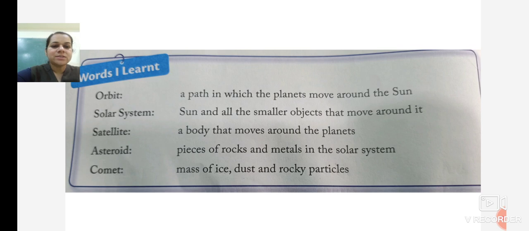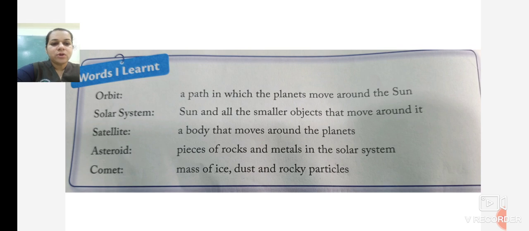What is a solar system? The solar system consists of the sun and all the other smaller objects like planets, natural satellites, comets, and asteroids. All those that are moving around the sun are the smaller objects.